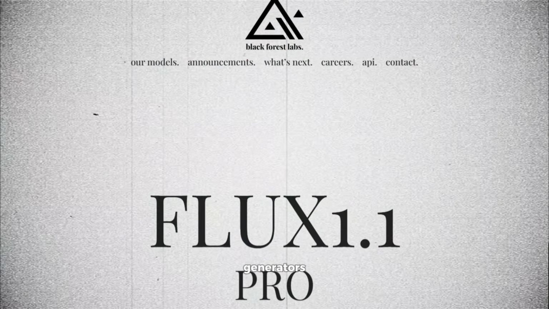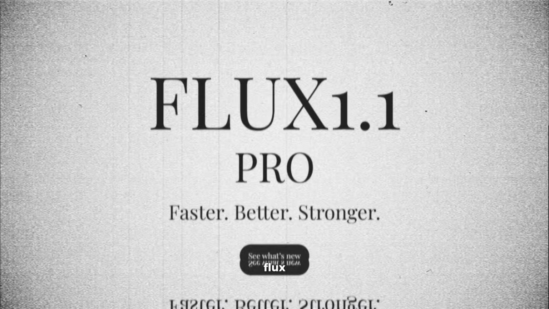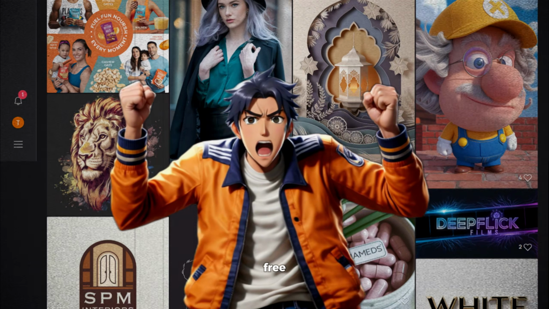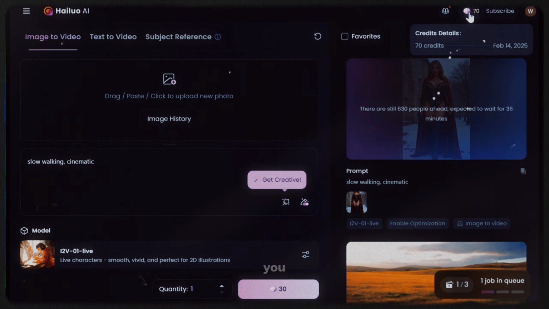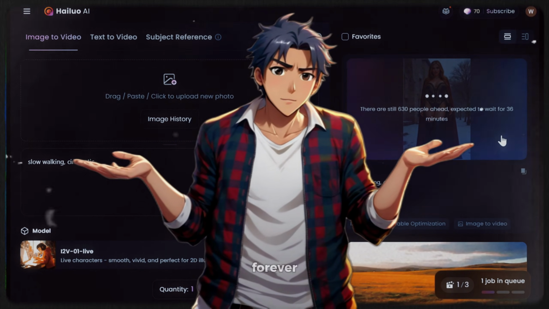Now, for image generators, there are a few good options like Flux and Ideogram, but they are also not free. The same goes for video generators. You get a few free generations, but it takes forever to generate. But now, those painful days are over.